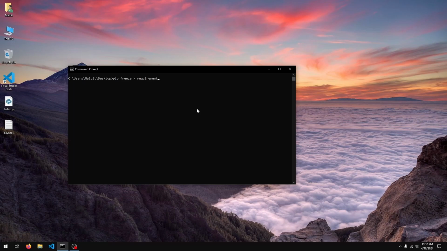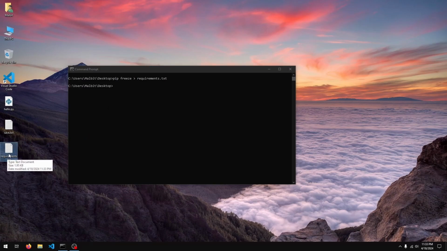So I'll just say requirements.txt. That's normally the file you create for this. So once again, pip freeze greater than sign, the name of the file, which is usually requirements.txt. And if I hit enter, give it a second, you can see we get a requirements.txt file in whichever folder was open in our command prompt or terminal.